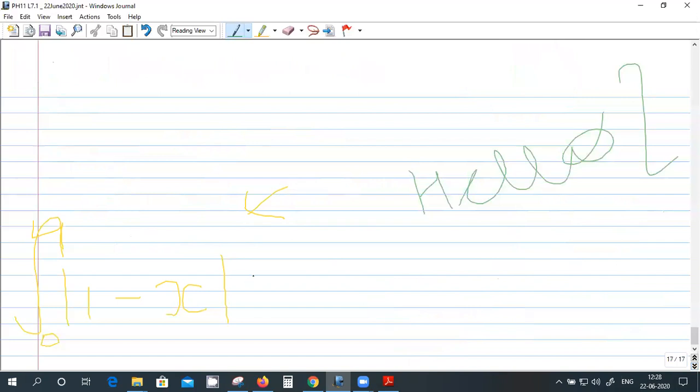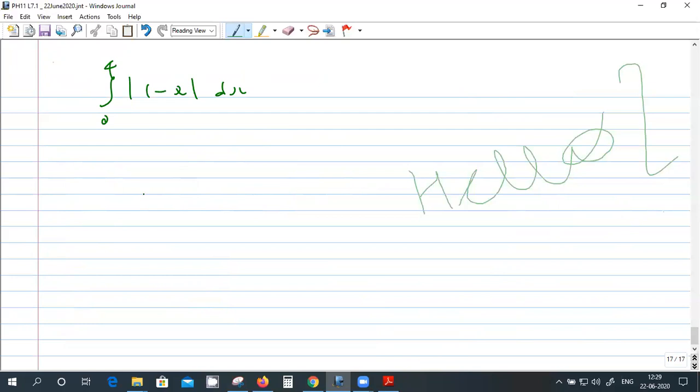Yeah. What is the question? What are the limits? 0 to 4. So we split into two parts, right? The integral from 0 to 4 of mod of 1 minus x.